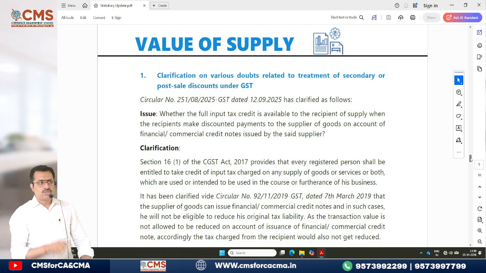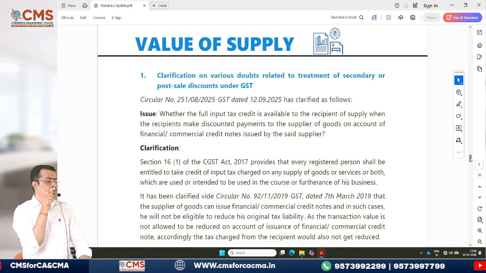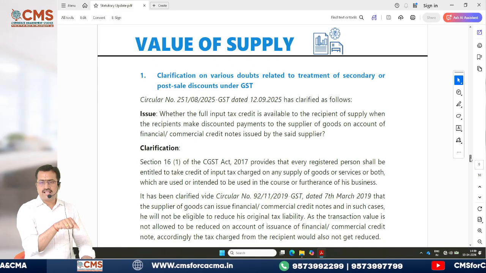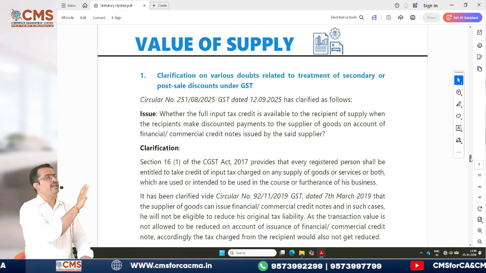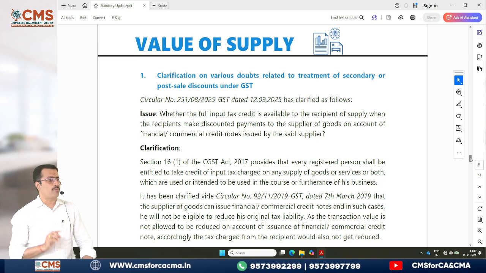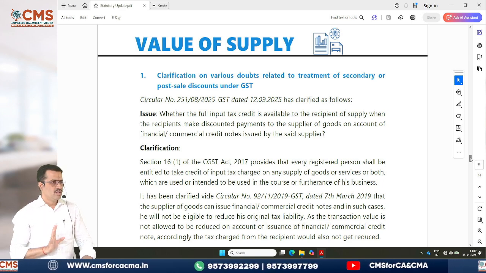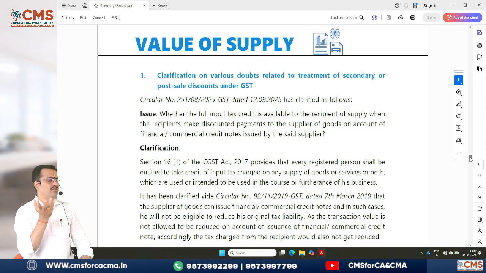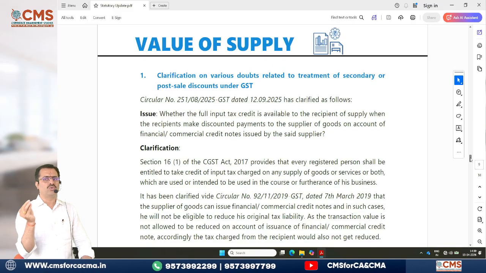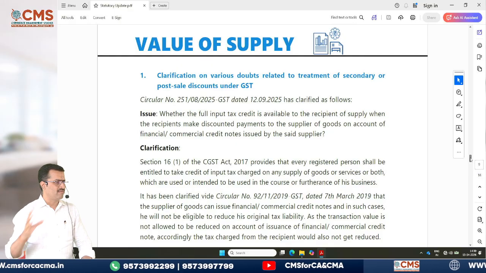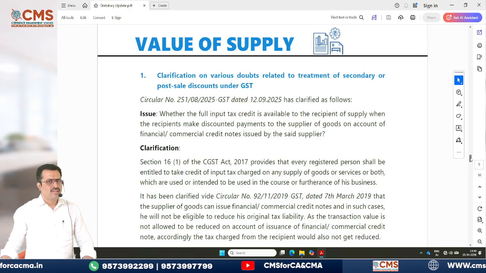Are you clear? So that point which we used to discuss in the class, now there is an amendment. The law is saying you need not reverse any proportionate discounts. That is what you have to be careful about. So I'll tell you one example, just visualize. Assume A sold goods worth 10,000. He charged GST at the rate of 5%. How much would he have charged?